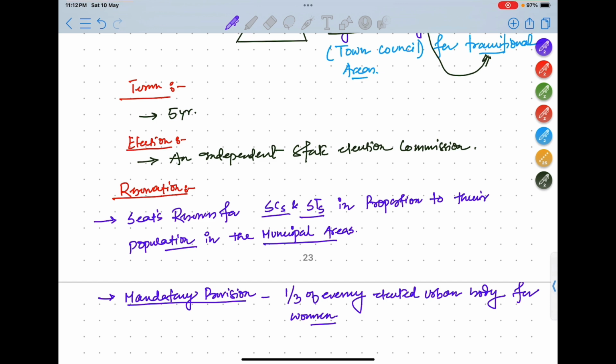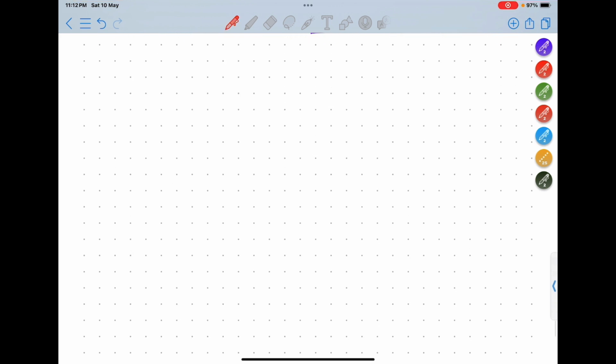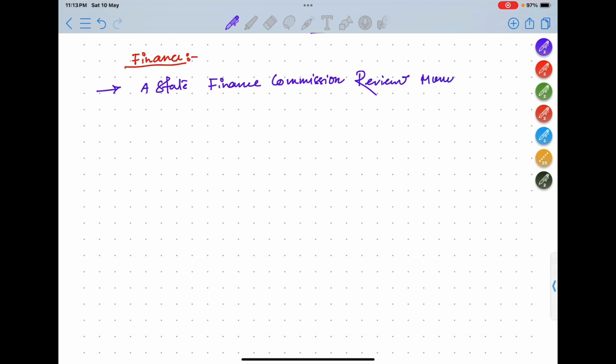Okay. Now what will be the finances in the municipality? What will be the finance structure? A state finance commission will review municipalities and make recommendations.